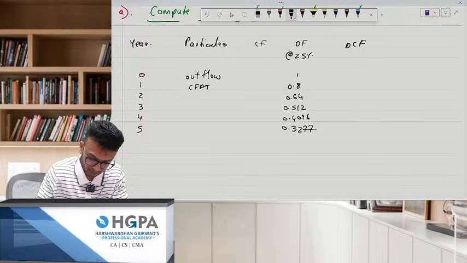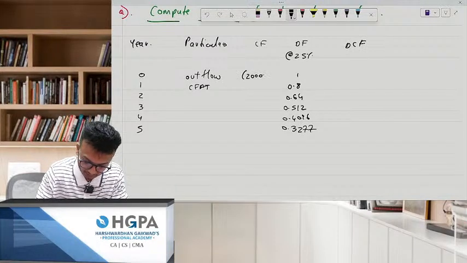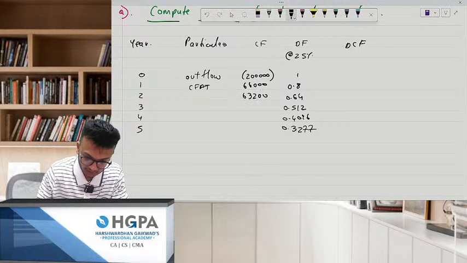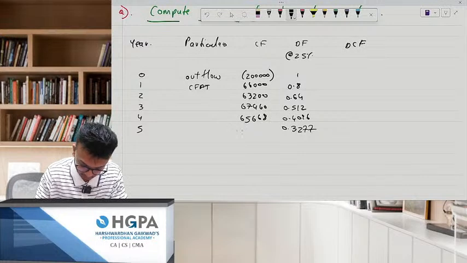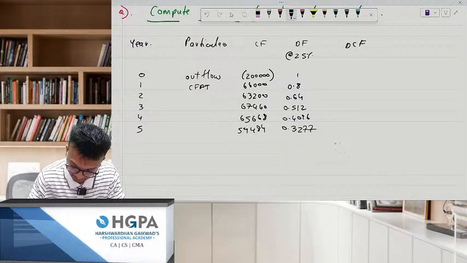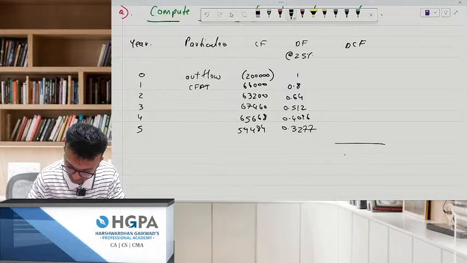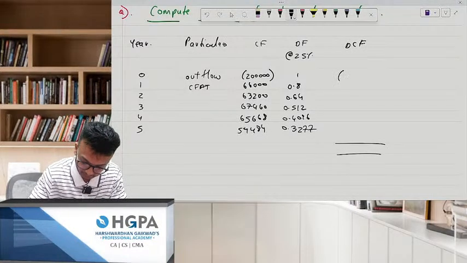This is your 2 lakhs. 66,000. Do it fast, this is the only calculation now. 67,460. Next, 65,668. Next, 54,484. Just check whether it is coming negative.